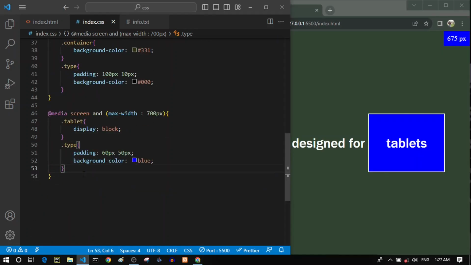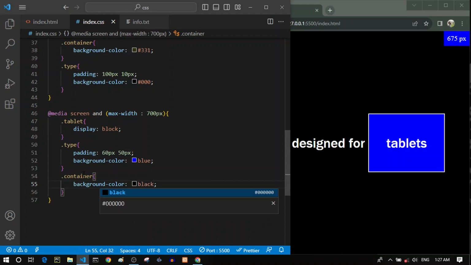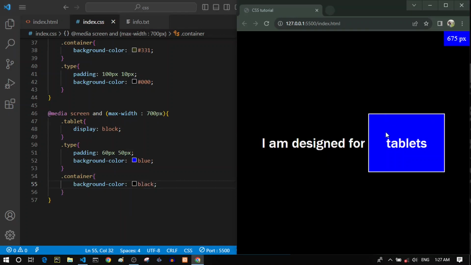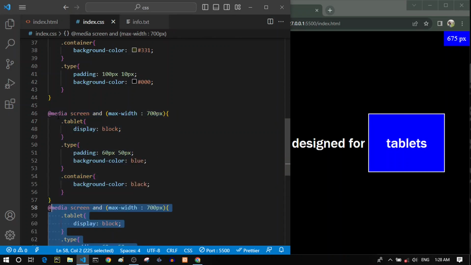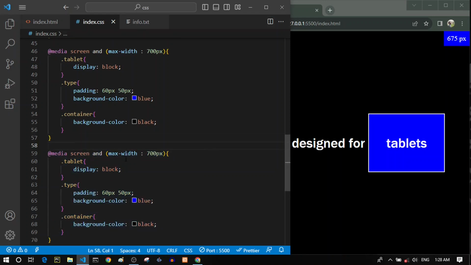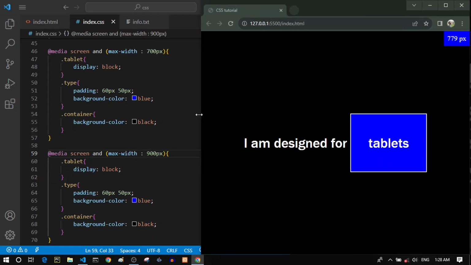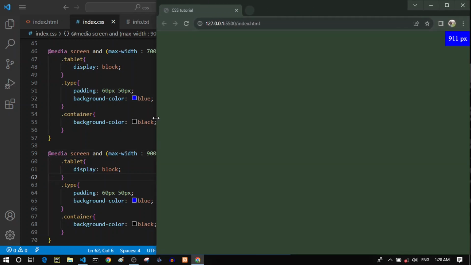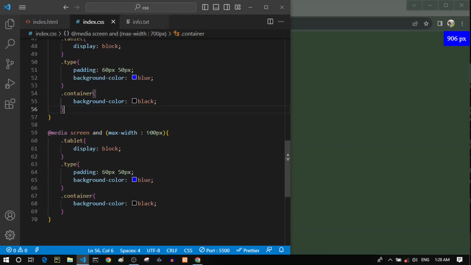And actually we have forgotten to change the background color of the container. So let's select our container and change its background color to completely black, for example. So this is looking like this. Now let's just copy this, and we want to change the conditions here, the media features. And first let's expand our browser to something like this right here. So this should be the screen of a laptop.